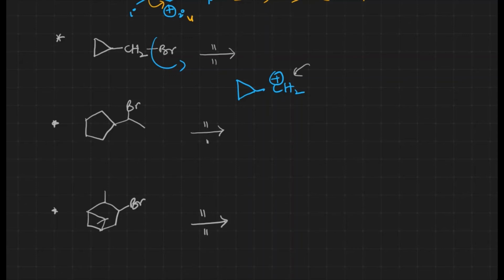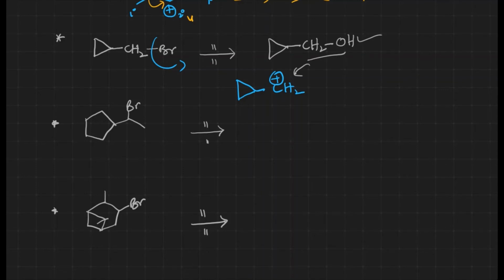We may think why the ring expansion won't take place. This particular carbocation is more stable because of banana orbitals and all those things, because of which we can't expect any kind of rearrangement. That is why the major product of this reaction is going to be this one, with the incoming nucleophile.